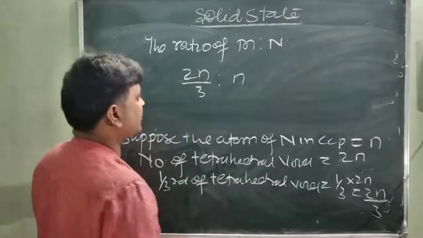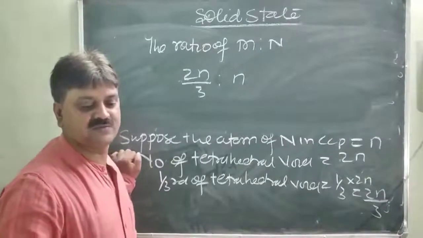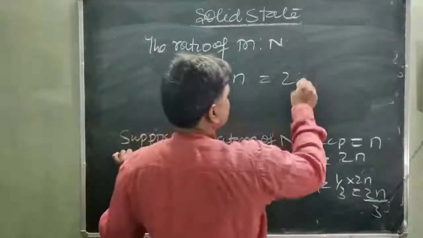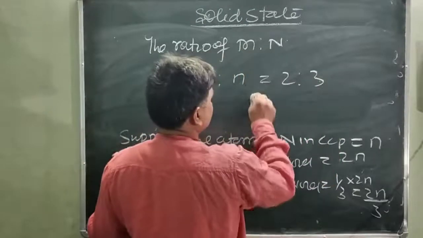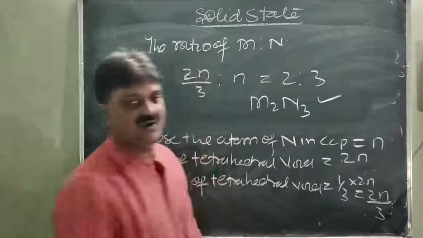So obviously this ratio is the 2:3 ratio, and the formula becomes M2N3. This type of compound is formed.